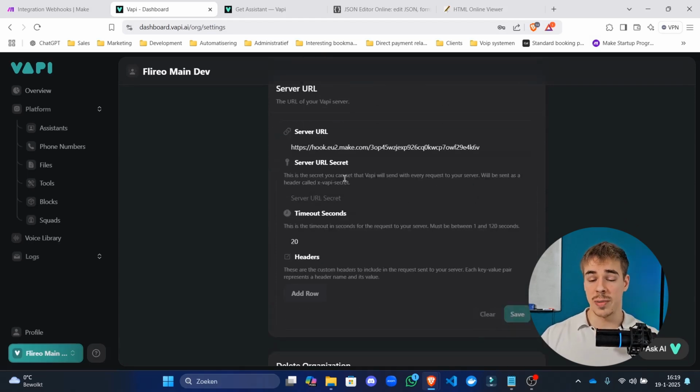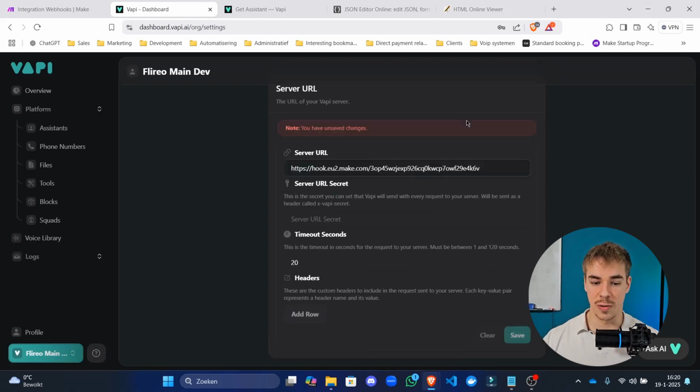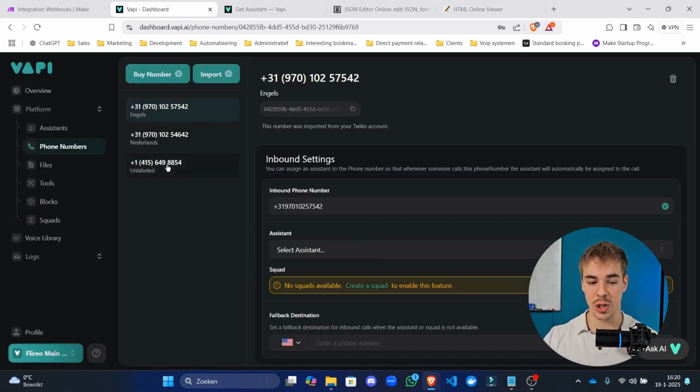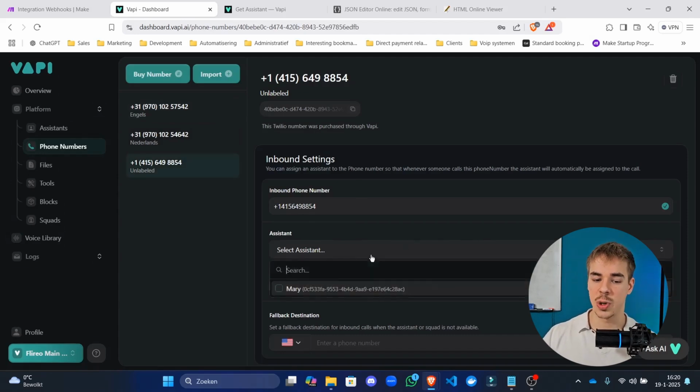That means all of the messages from all of the assistants and all of the end of call reports, everything that Vapi wants to give you in order to program with, is going to be sent to this server URL. So that's a great thing. That means that we just bought a new phone number, but there's no assistant associated with this phone number.